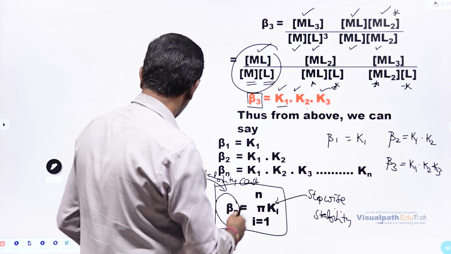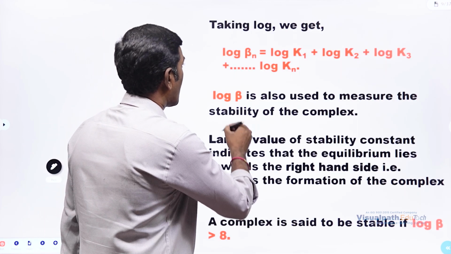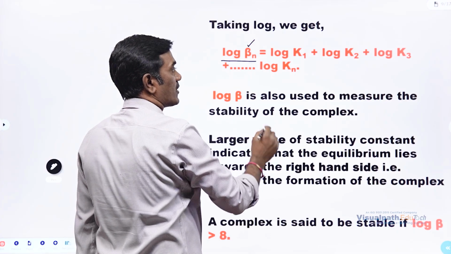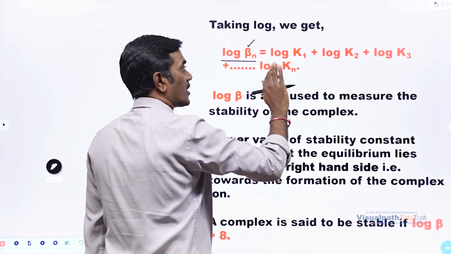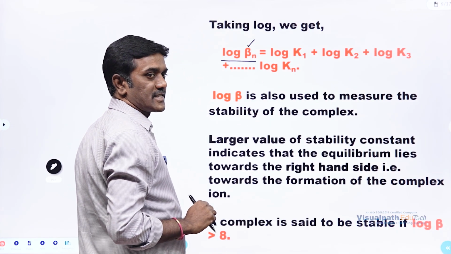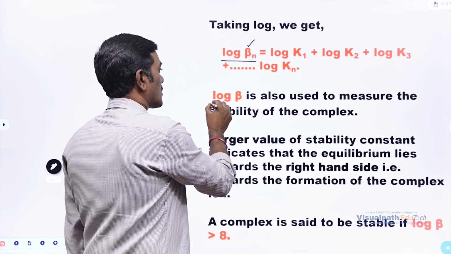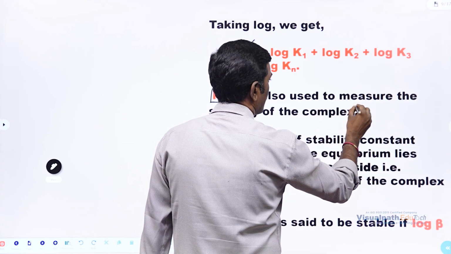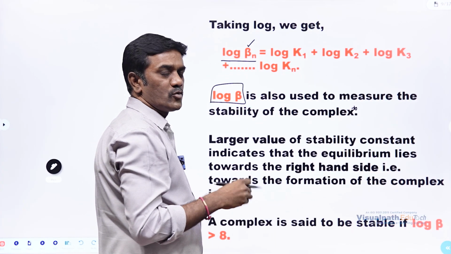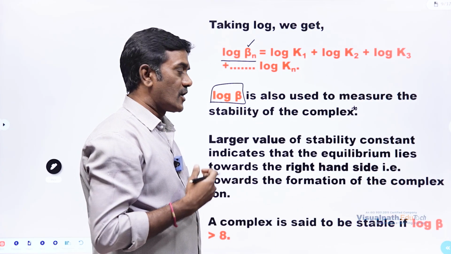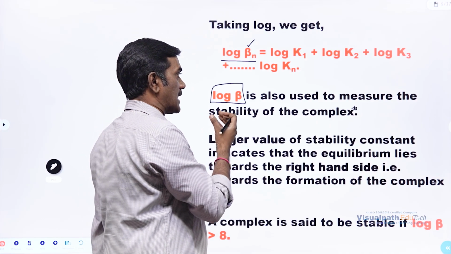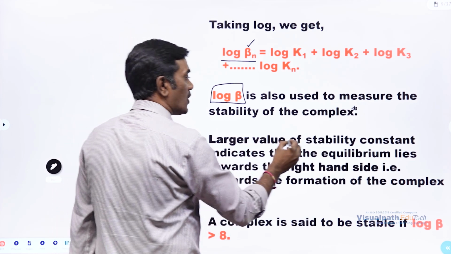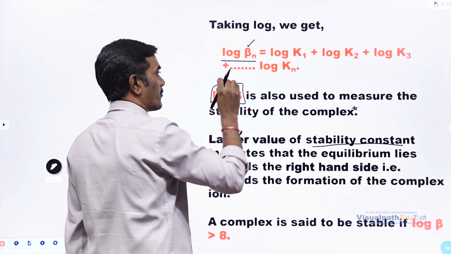Let's expand this equation further. If you are taking logarithm on both sides, log beta n, that is overall stability constant, is equal to the sum of the logarithms of all the stepwise stability constants. So log beta is also used to measure the stability of the complex. Here, obviously, it will help to find out the stability of the complex. Now, how can the stability of a complex be determined based on these factors? Very easy. Larger the value of stability constant, of course, it is stepwise or overall.